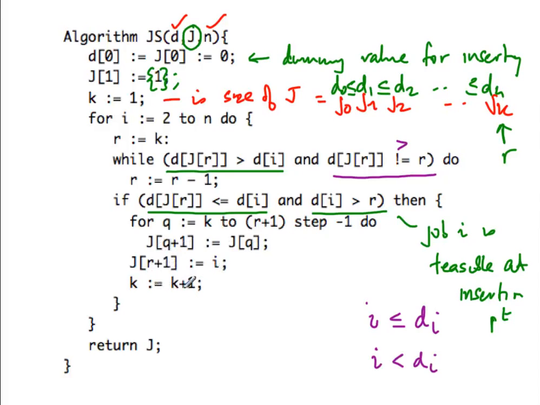Right? If either of these conditions fails, either I was not able to find a position, or at the position I have found, the job I want to insert is not feasible, then I would skip this step and J will be unaffected. So I go through this for each job from 2 to n, and eventually I return the set J that I have constructed.